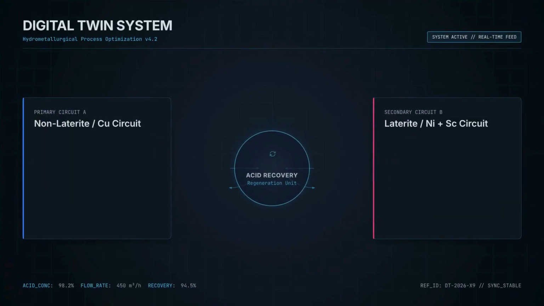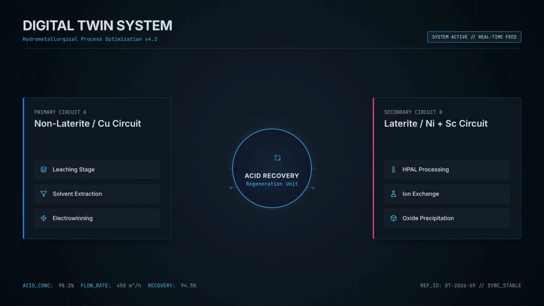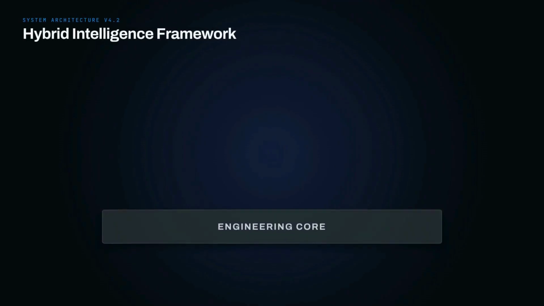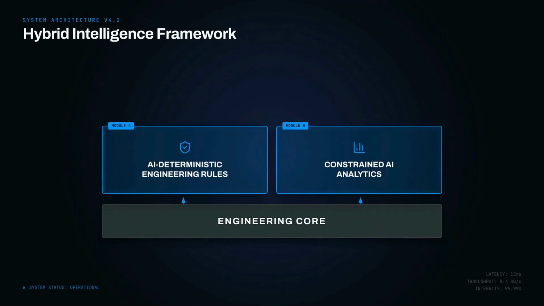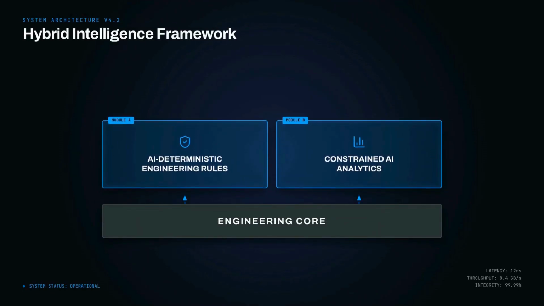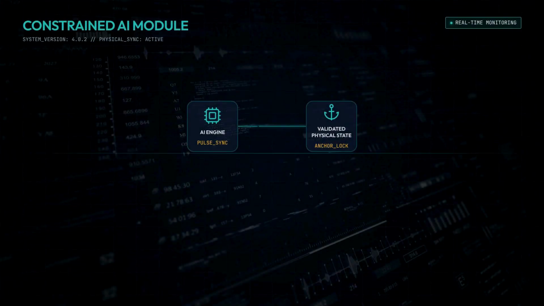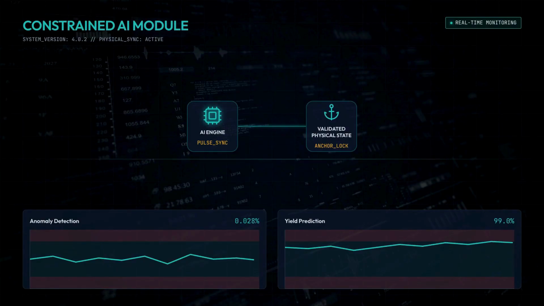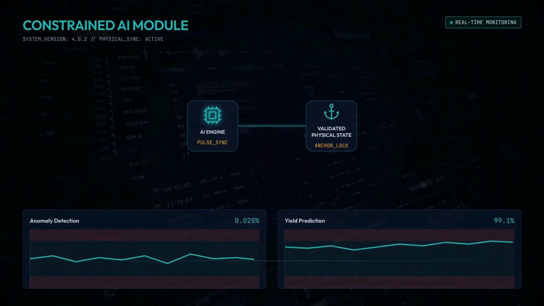The digital twin represents both the non-laterite copper circuit and the laterite nickel and scandium circuit, linked through acid recovery, regeneration, and controlled reuse. Artificial intelligence operates above, not instead of, the deterministic engineering core. AI supports anomaly detection, prediction, soft sensing, and decision support, while remaining constrained by validated physical states and engineering rules.